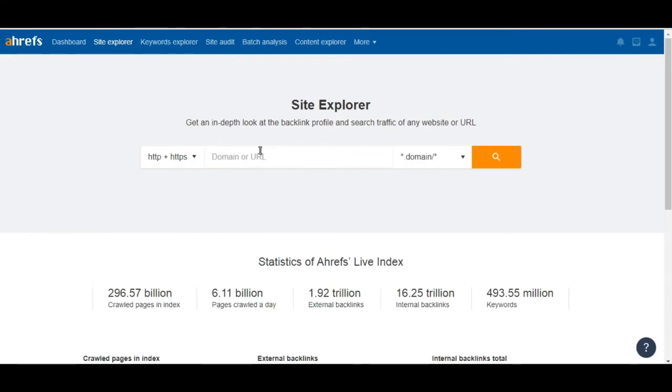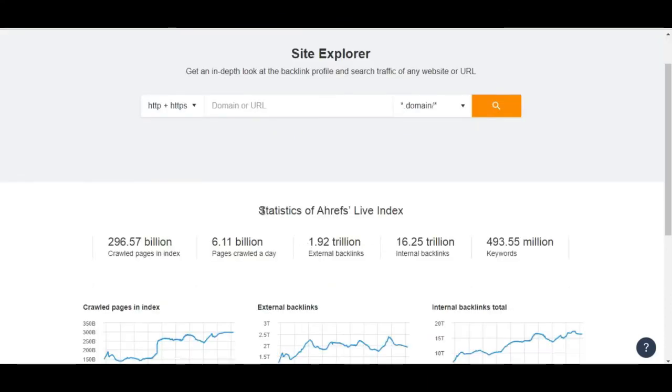Ahrefs. It's a very good tool. You see the statistics of the live index. There are 296.57 billion crawled pages indexed. That's a very huge amount of pages indexed in Ahrefs. And there are 493.55 million keywords. So this keyword database is very highly updated.